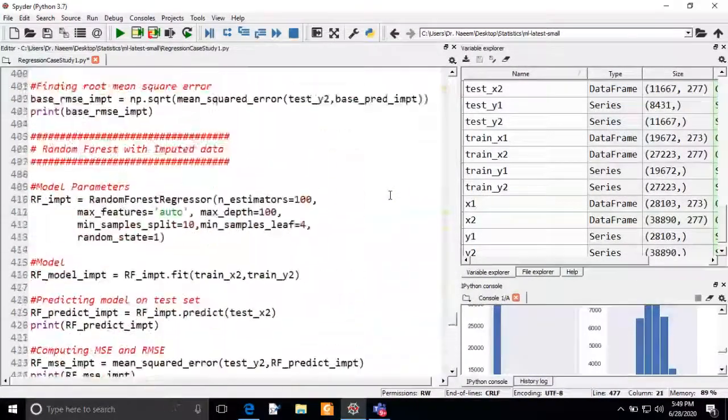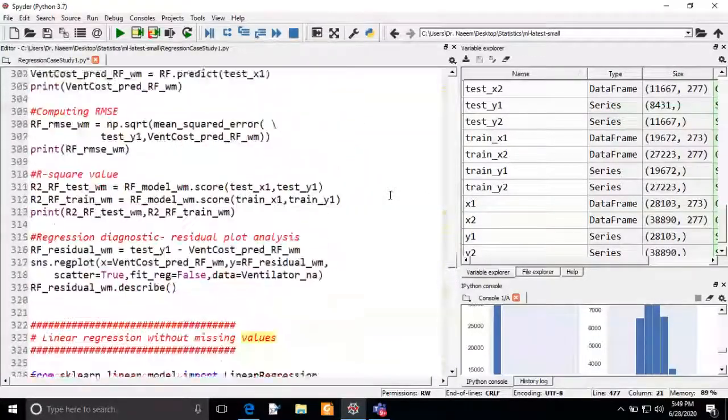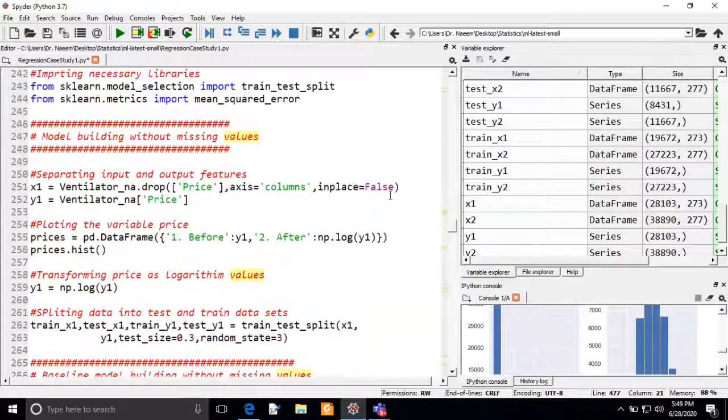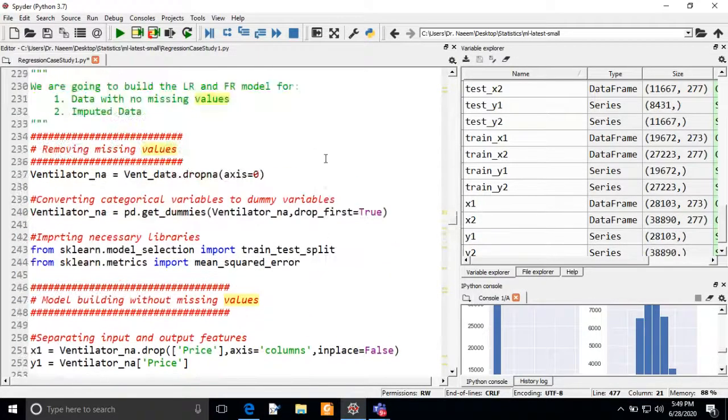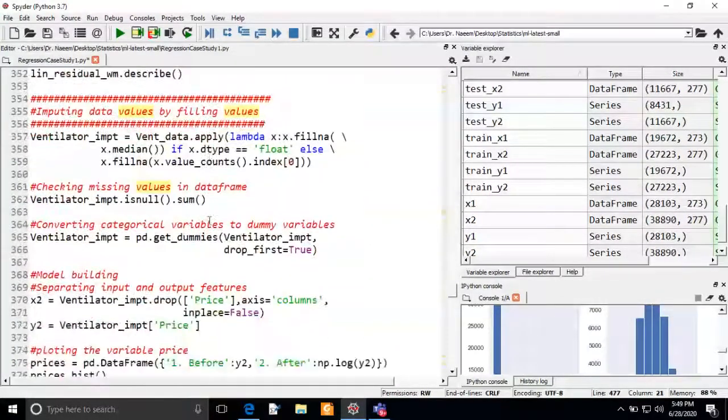In the data imputation part, if you want to replace the values with the mean, you can. Here we are using the median. You can also use the mean. Here we are using the most frequent, means the topmost category of this variable. So you can also replace with the mean and see the performance.